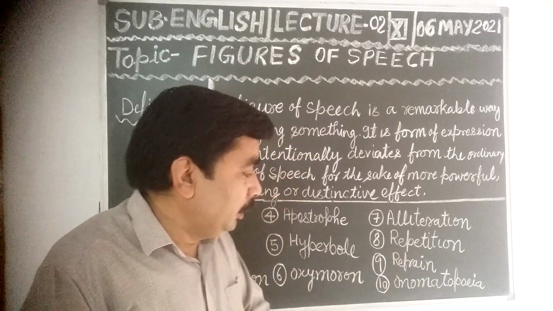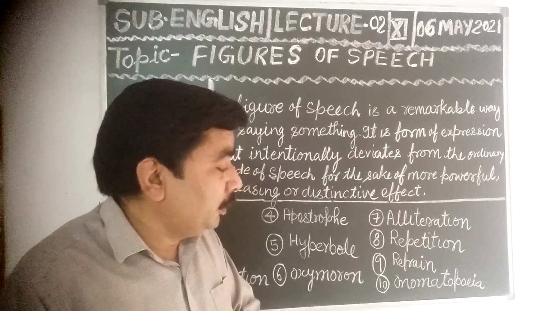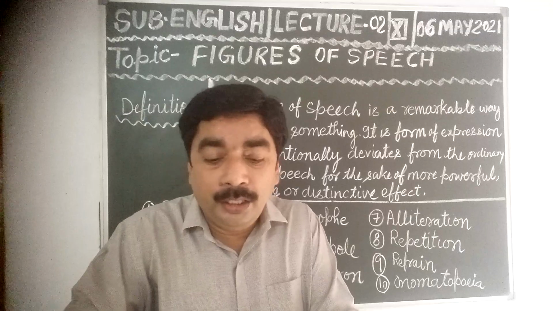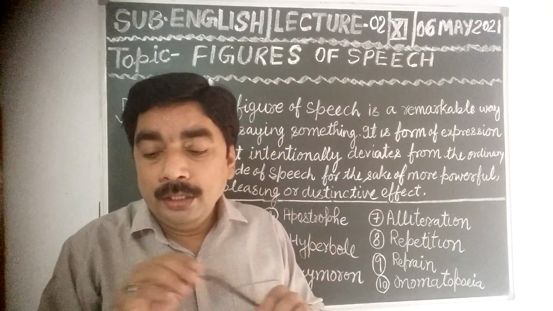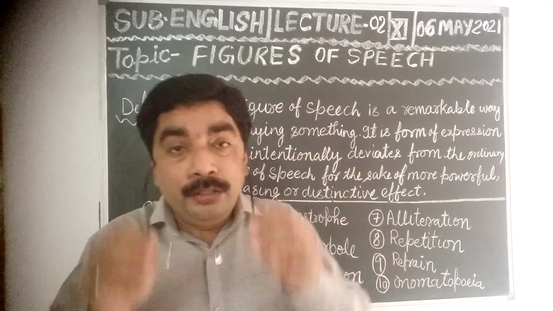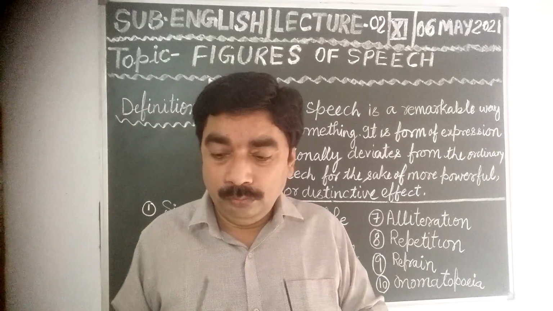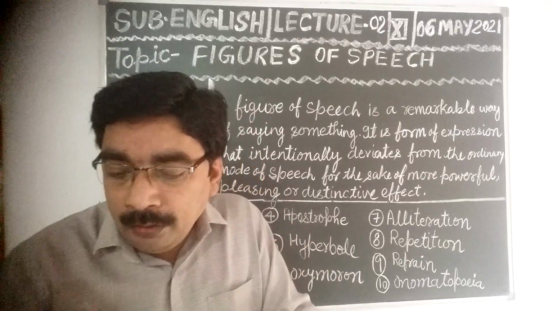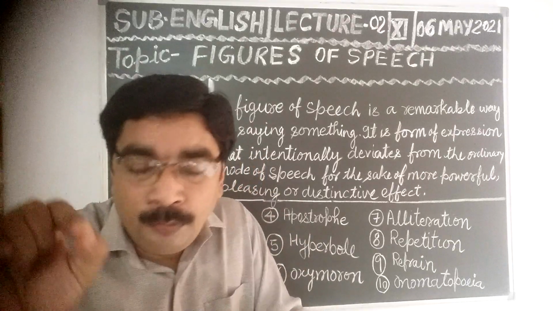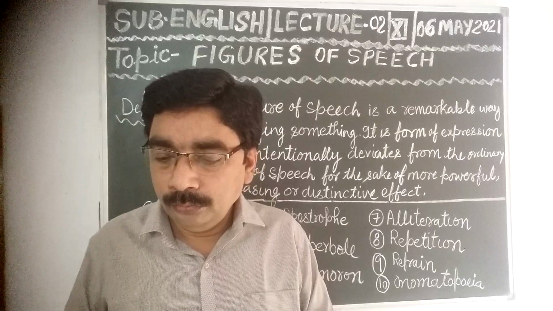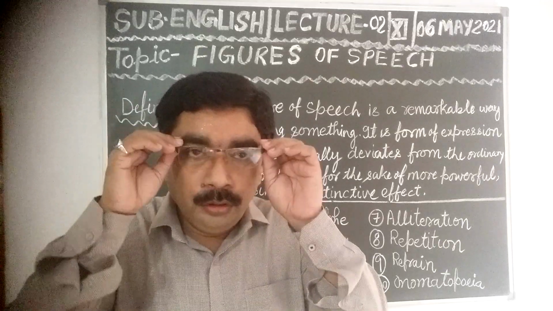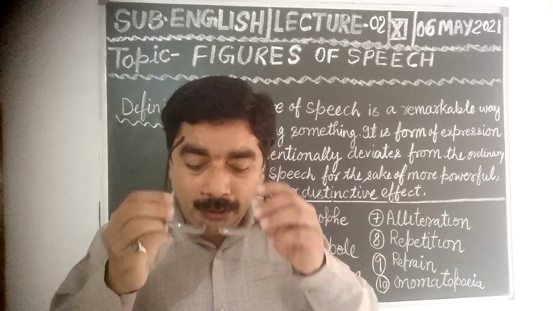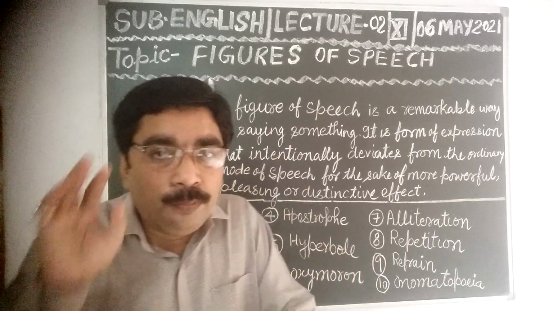After that there is onomatopoeia. It is a poetic device or a figure of speech, dear students, that is used to denote sound. This figure of speech signifies the use of a word that is formed from the sound. Understood? Suppose, for example: the buzzing fly.